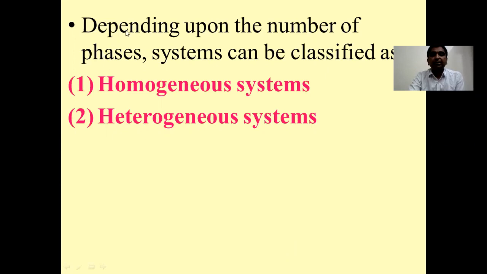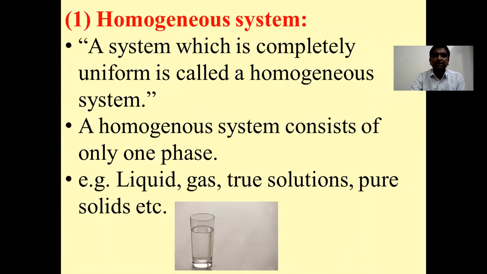Now, depending upon the number of phases, systems are classified into two types. One is called homogeneous and another one is called heterogeneous systems. Now let us see these concepts one by one.